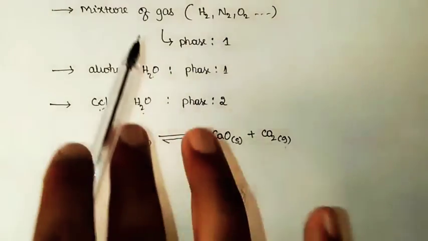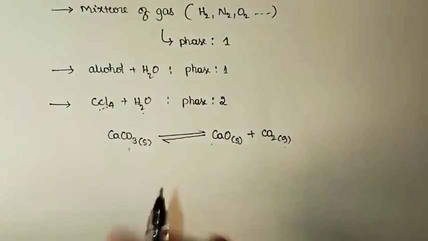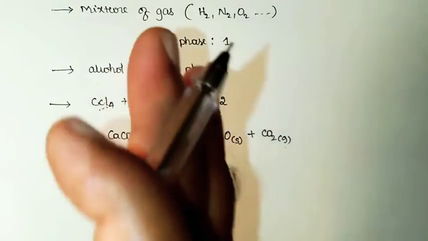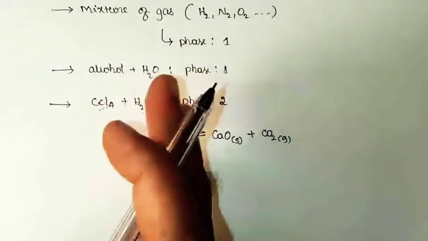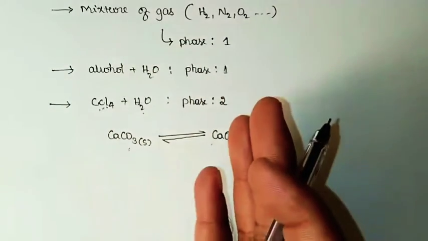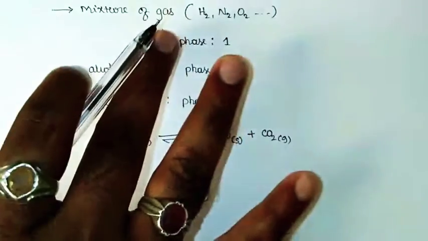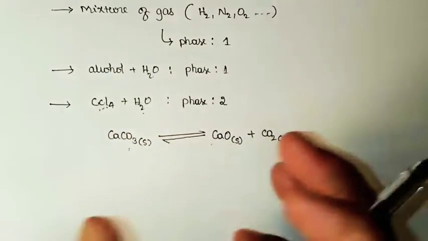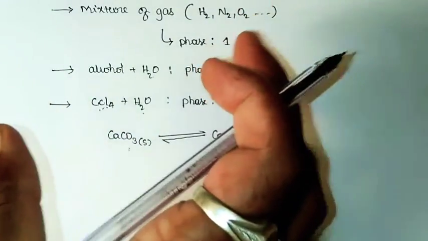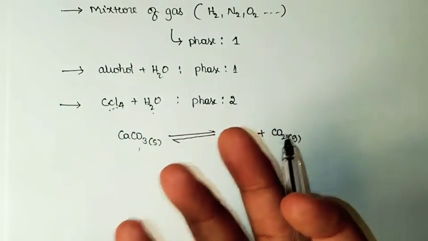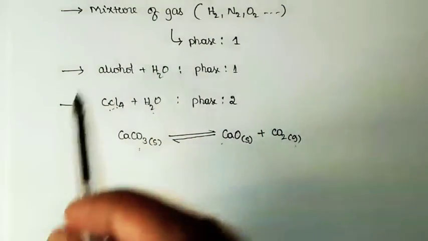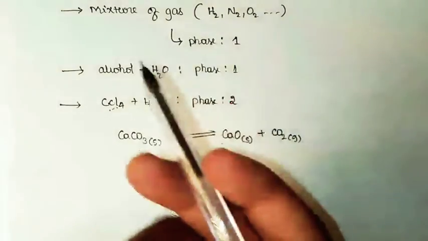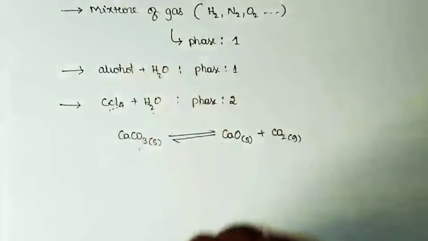So like that, by physical observation, whether the system is homogeneous or heterogeneous, whether they form a single constituent or more than one constituent, and by noticing the physically distinct existence of the components in a system, it is possible to judge how many phases are there in a particular system which is existing at equilibrium. So we can easily notice the number of phases in a system.